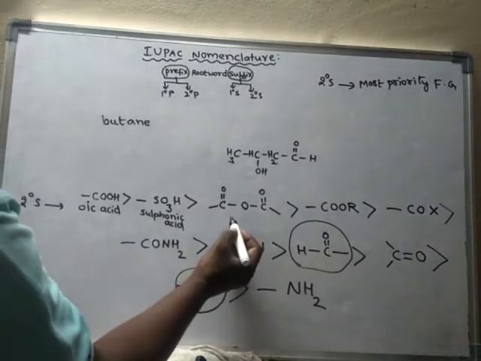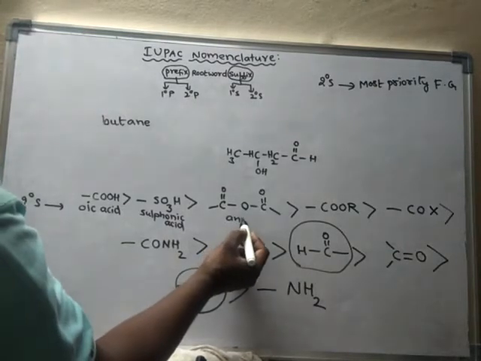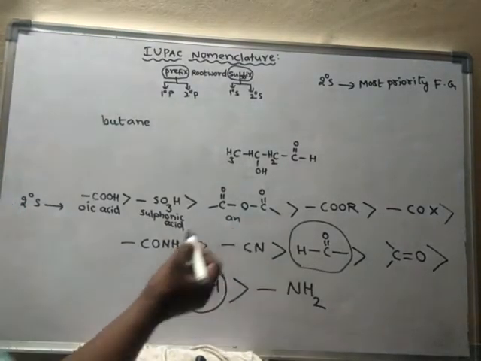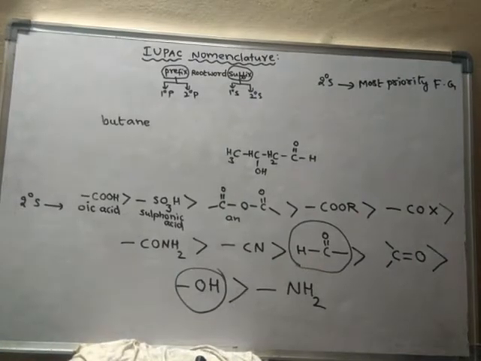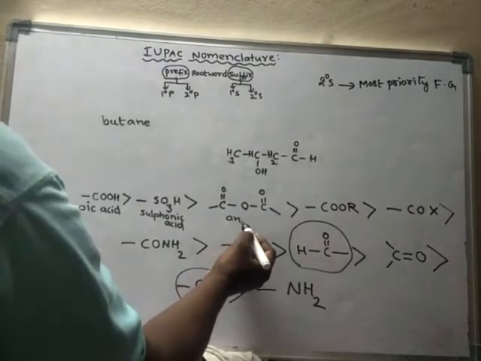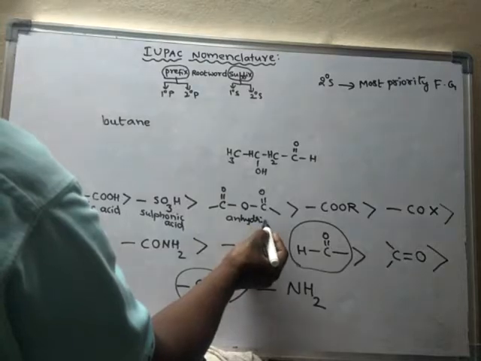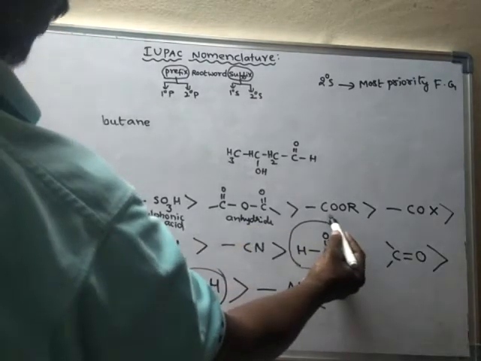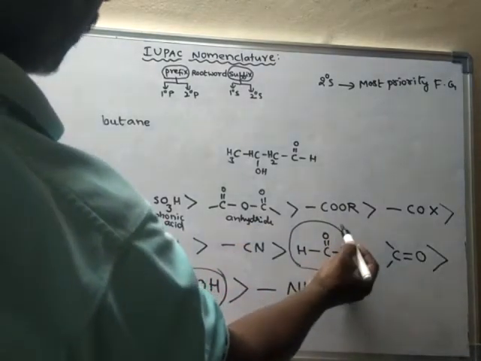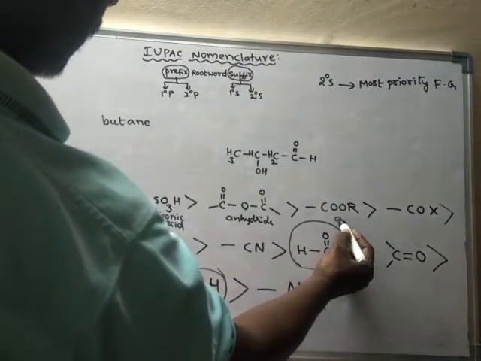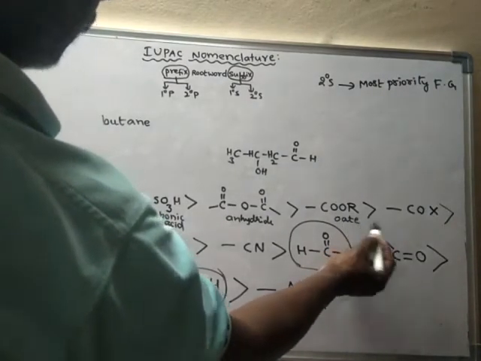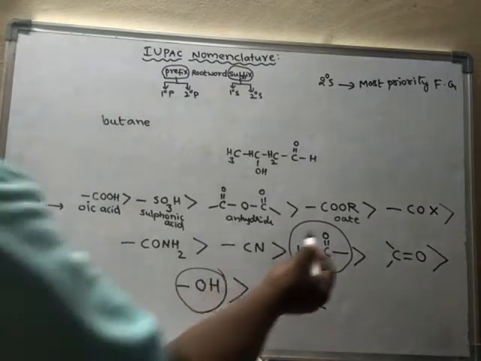This is called anhydride. This is called esters, and the secondary suffix name is oate.